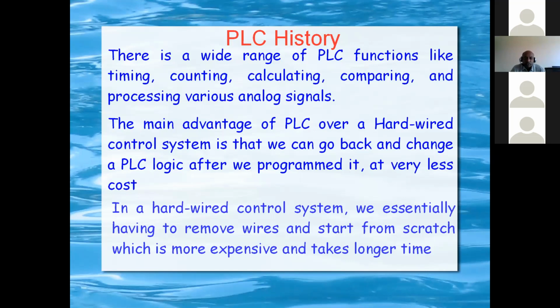The main advantage of the PLC over a relay-based control system is that we can go back and change the PLC logic after we have programmed it, at very little cost. We only have to go to the programming and modify it in the software itself. If you take the hardwired control system, then we have to remove all the wires and start from the beginning, which is more expensive and takes longer time also.